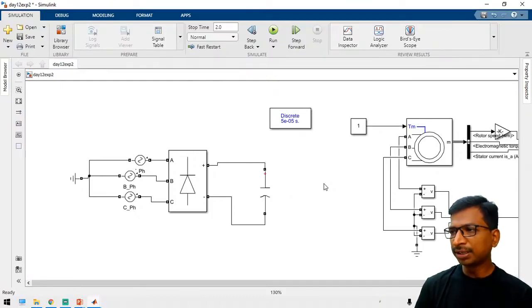Is ground terminal important? Yes, of course, the ground is important.